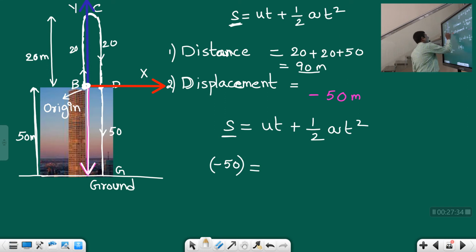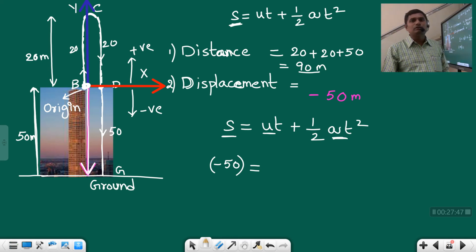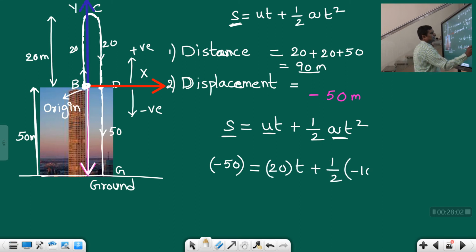Because we are taking upward as positive and downward as negative. And of course the remaining quantities will be given to us, but acceleration will not be given, because we know acceleration in the vertical direction is acceleration due to gravity, g, which is approximately 10 meters per second square. The actual value is 9.8 meters per second square. So that's how we'll calculate. u will be given. Suppose u is 20 meters per second. So 20t plus half into the acceleration, which is minus 10. Why? Because that acceleration is also downwards. a = −g = −10, into t square.